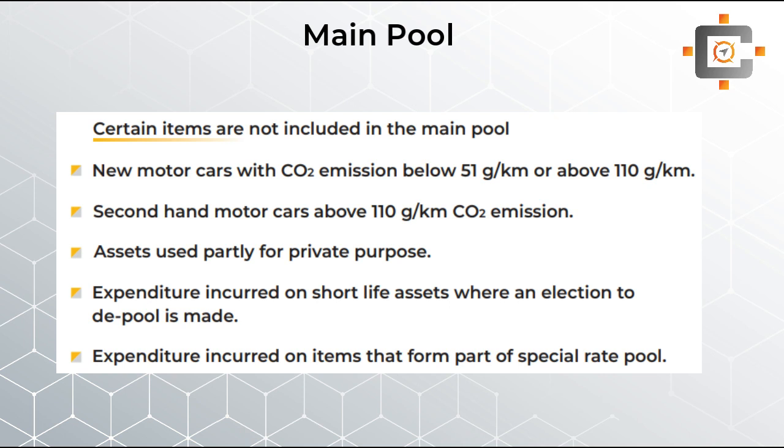Any asset used partly for private use can also not be included in the main pool, because we all know that, students, the private use asset does have its own separate column. Then after, the short life asset and the special rate pool item cannot be included in the main pool. Once again, short life asset and the special rate pool item will have their own separate column.